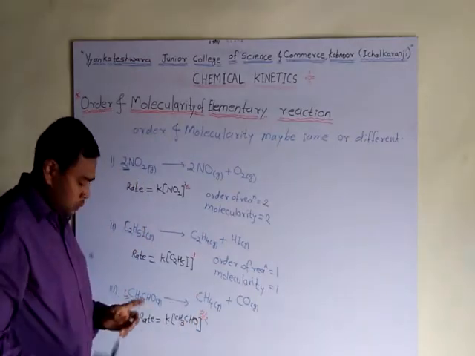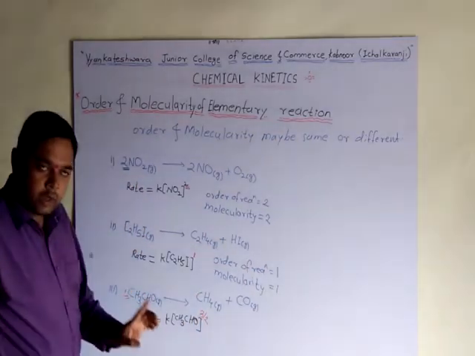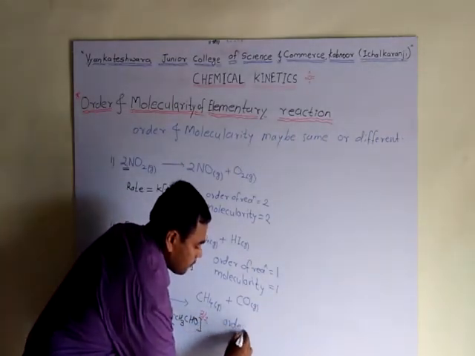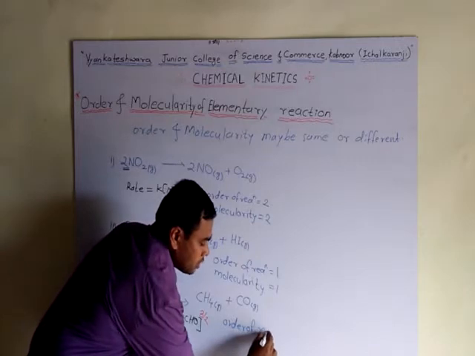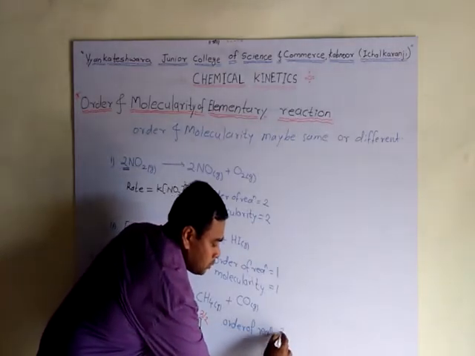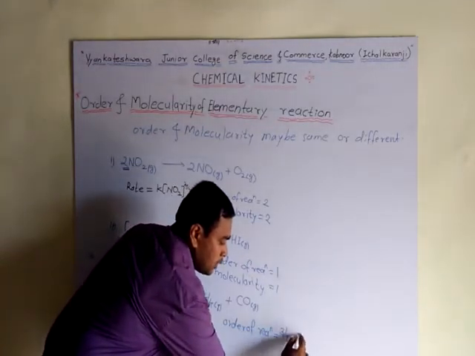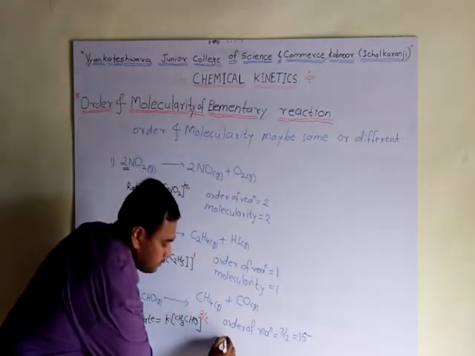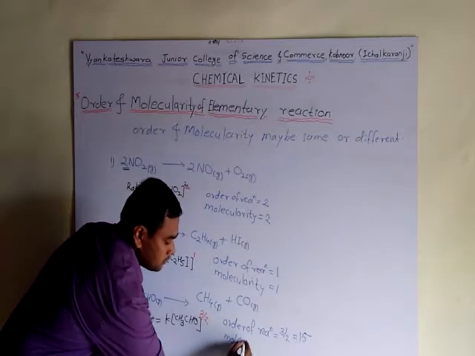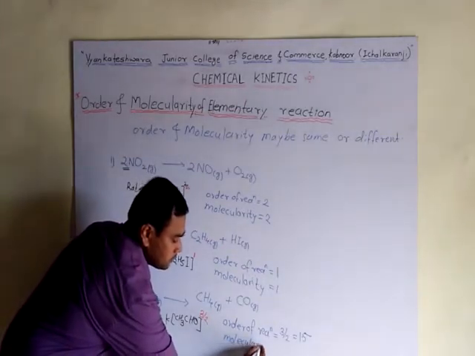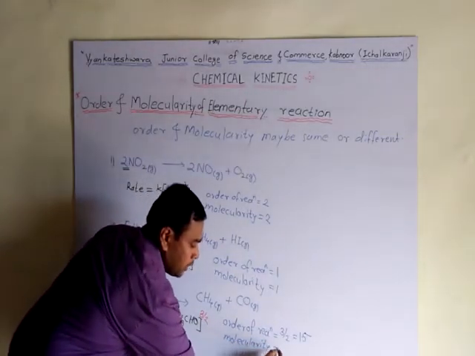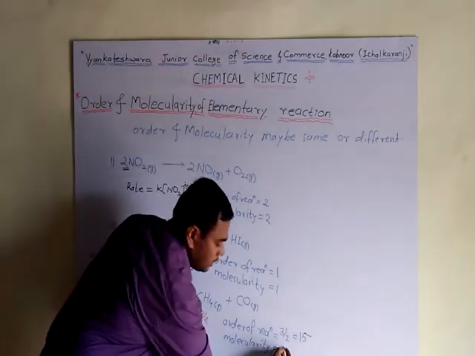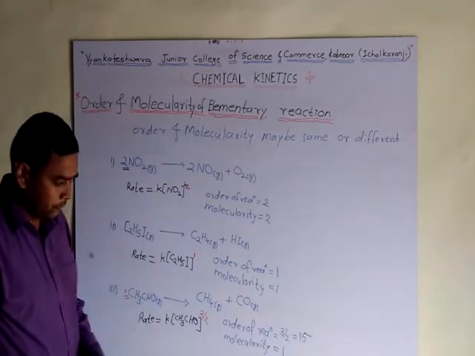Order is 3 by 2 and the number of molecules is 1. Hence, order of reaction equals 3 by 2, which is equal to 1.5, and molecularity equals the number of molecules, which is 1.